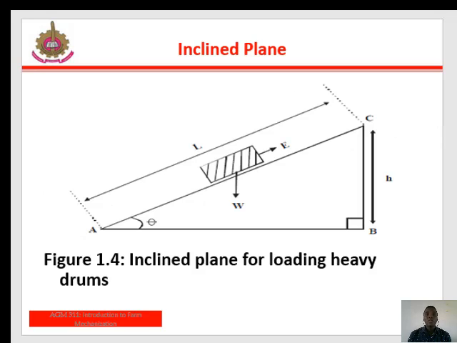The next one is the inclined plane. Consider a process whereby a palm oil farmer wants to move a big drum. If the drum of palm oil is to be loaded on the floor of a trailer coupled to the tractor, the heavy drum of palm oil can be lifted into the trailer with the use of a plank placed on an inclined plane at an angle of theta to the horizontal, as shown on the slide.